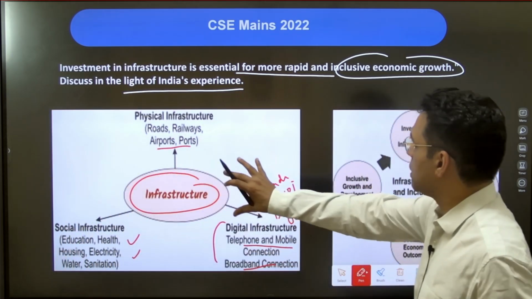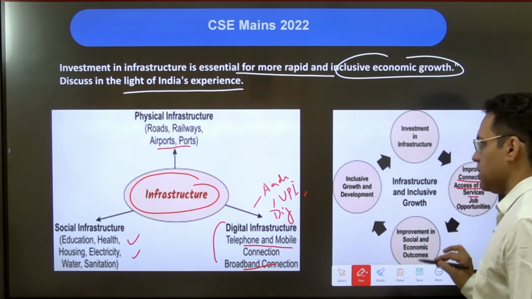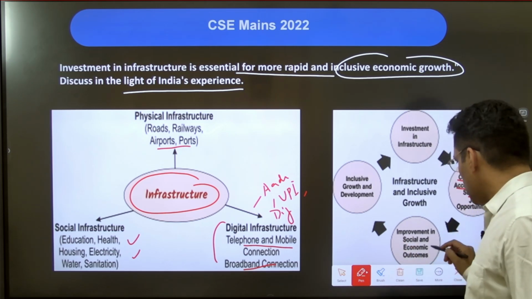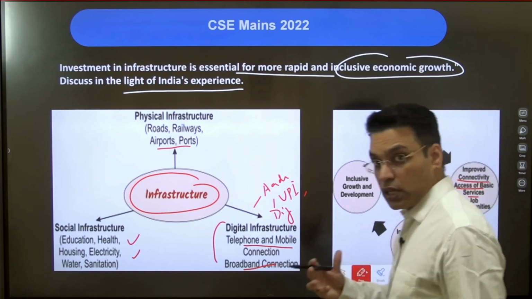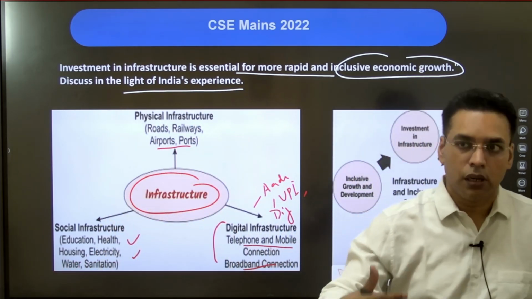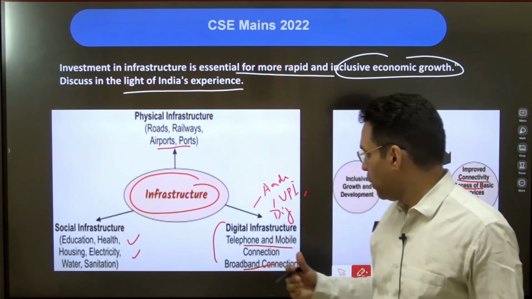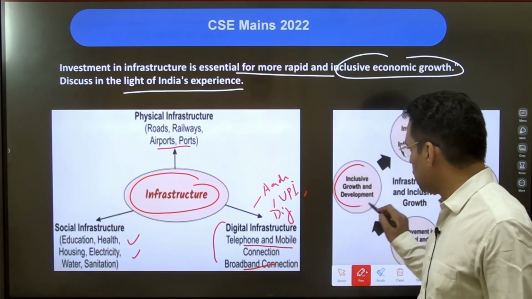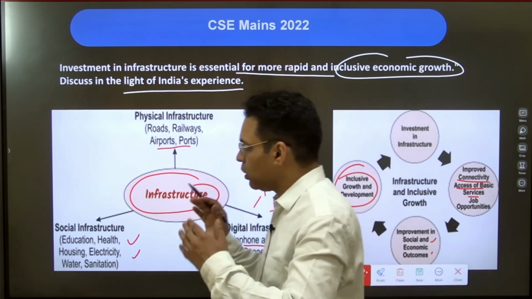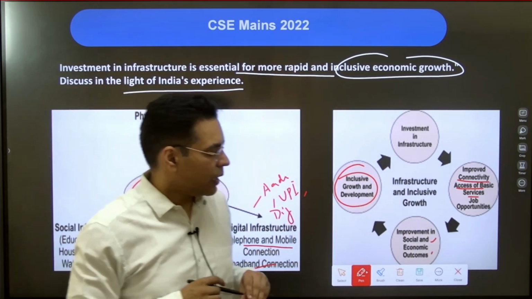Now, if the infrastructure is good, automatically it will create improved access to basic services. It will create more jobs. Also, the social and educational health indicators will improve. For example, investment in education will create quality education. Health will improve the productive manpower, a healthier lifestyle population, and overall it will lead to growth and development. So this kind of answers have to be written in a very structured manner, and such diagrams will definitely help.